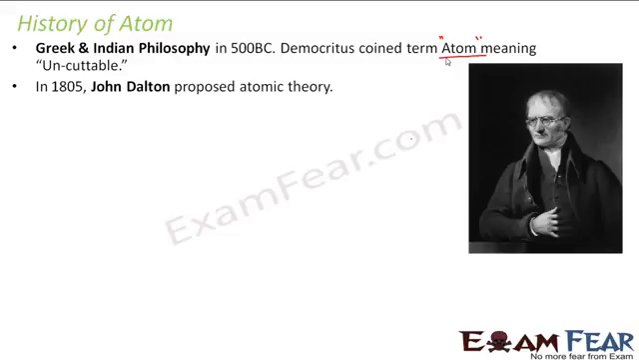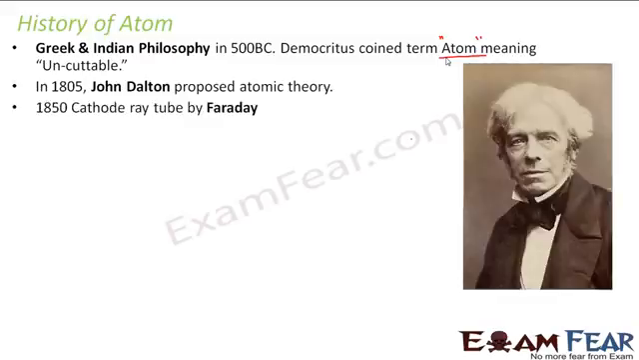In 1805, John Dalton proposed the atomic theory. He proposed a theory where he said that every object is made up of atoms and atoms are indivisible. So whatever John Dalton spoke was on the same lines as that of Democritus.